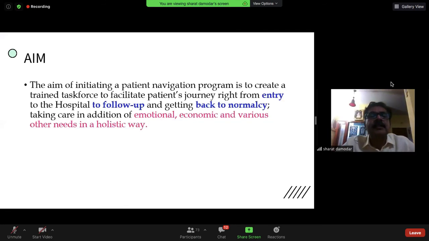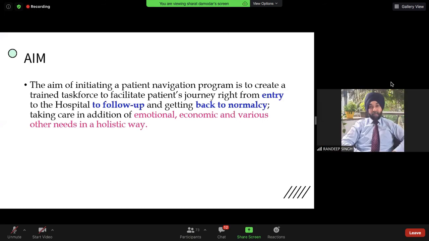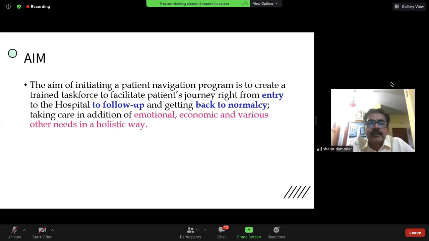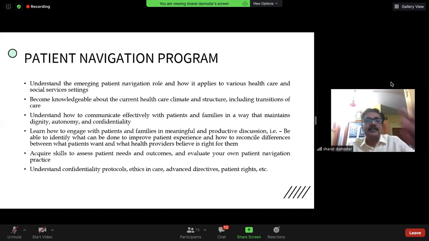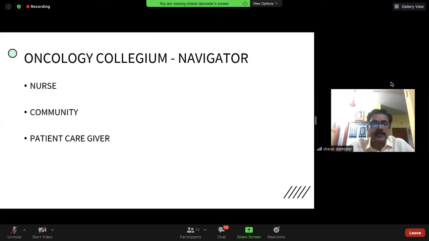And they put down this definition of what they envisaged as a patient navigation program. Create a trained task force to facilitate the patient's journey from entry to the hospital to follow up and getting back to normal, addressing the holistic needs of the patient. So all components are taken care of. This is the definition of the program. I won't read out all of this for want of time, but the gist is you need to get the patient to understand what his disease is, what is the best modality of treatment, what resources he has for that, and how he is going to come out successful from this outcome.